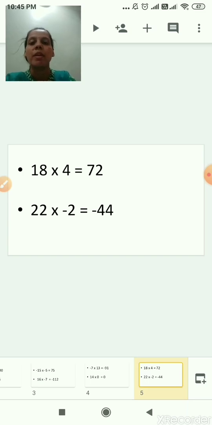The next term is 22 multiplied by minus 2. First number is 22. What is the sign of the 22? Plus. What is the second number here? 2. What is the sign of 2? Minus. So if one number is plus and the other number is minus, so plus minus it becomes minus. So the answer or the product is minus. Correct. So 22 2s are 44. Yes. So the answer is minus 44. I hope you understood till here.